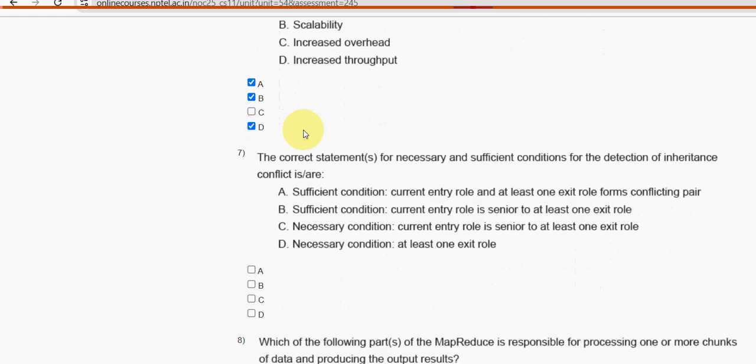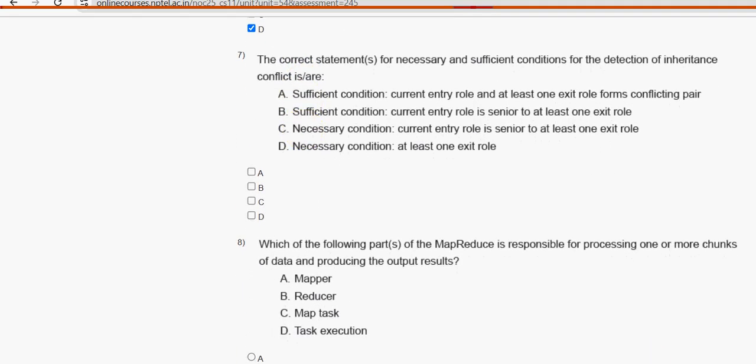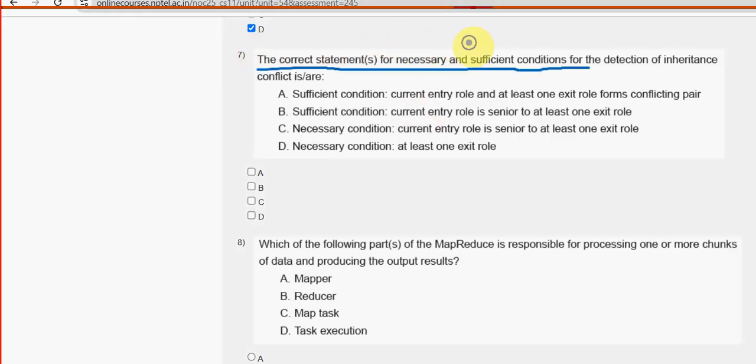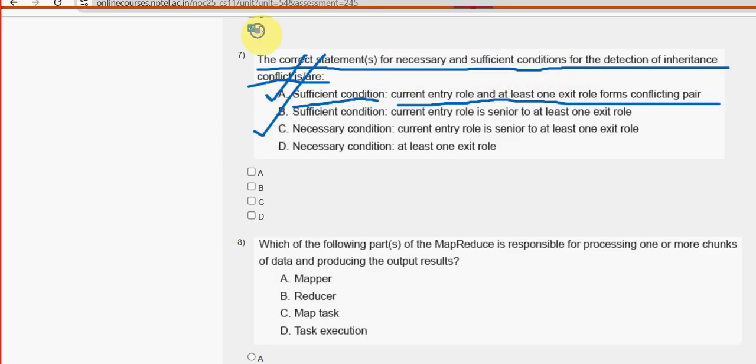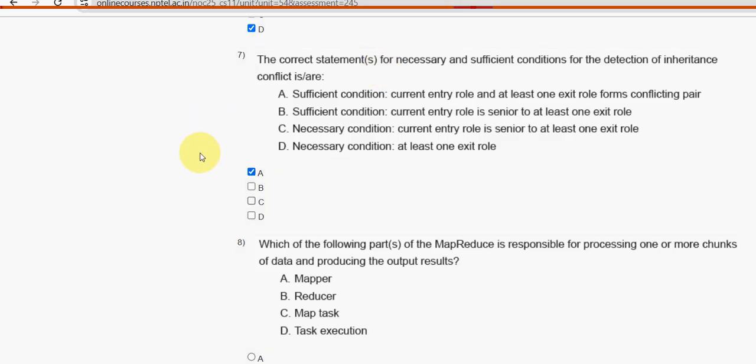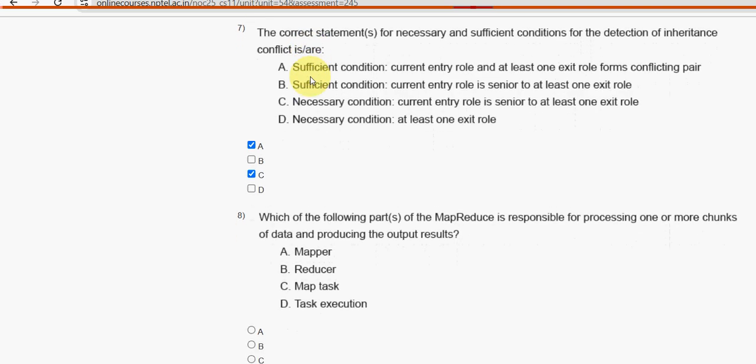Now let's move on to the seventh one. The correct statements for necessary and sufficient conditions for the detection of inheritance conflict is or are. For the seventh question, I have got two probable solutions. The first one is option A, sufficient condition is current entry role and at least one exit role forms conflicting pair. And the other one is option C, necessary condition is current entry role is senior to at least one exit role. So mark options A and C as the probable solutions for the seventh question.